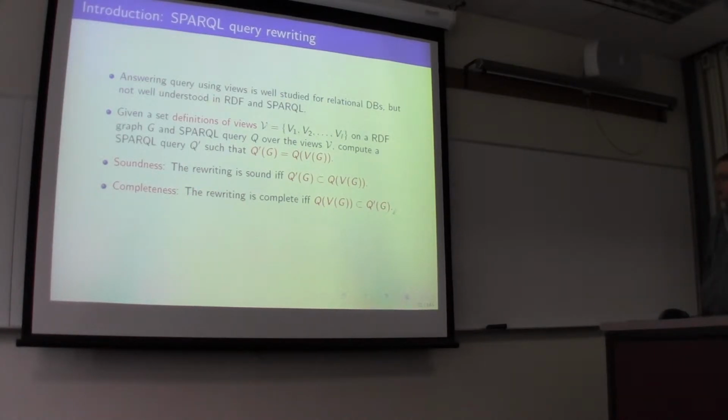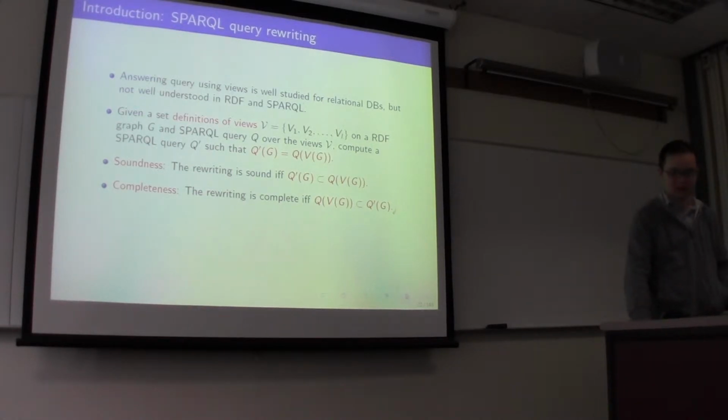Completeness guarantees that the result from evaluating the original query Q on the set of views is covered by the result from evaluating the rewriting query on the original database. So soundness and completeness guarantee that the rewriting and the original query are equivalent in terms of query results.